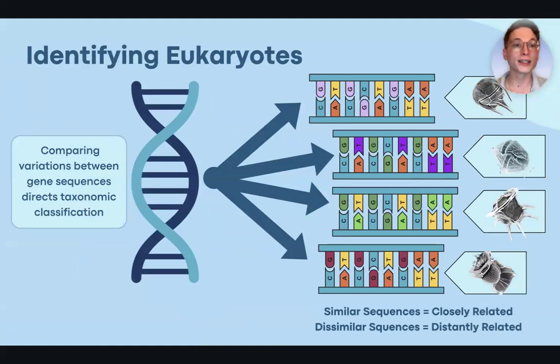In order to identify the eukaryotes throughout the environment, we will compare variation between gene sequences against each other, as well as taxonomic databases, where similar sequences will be closely related and dissimilar sequences are distantly related, allowing us to identify who's in the environment and potentially what they're doing.